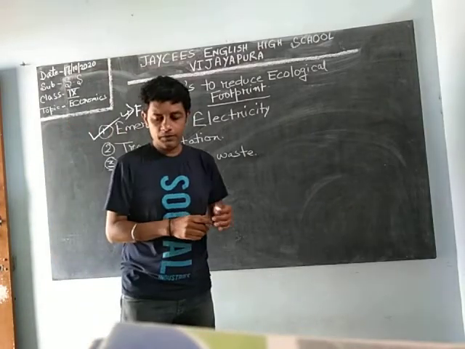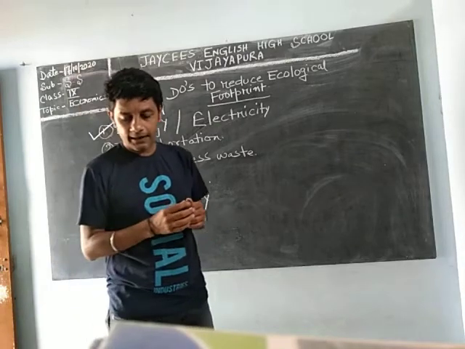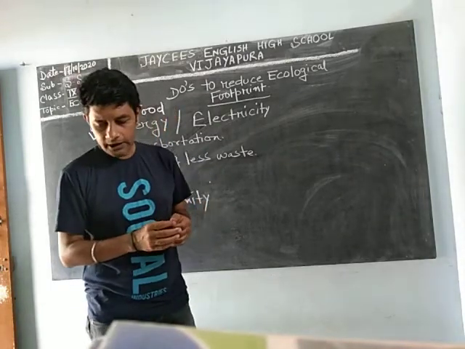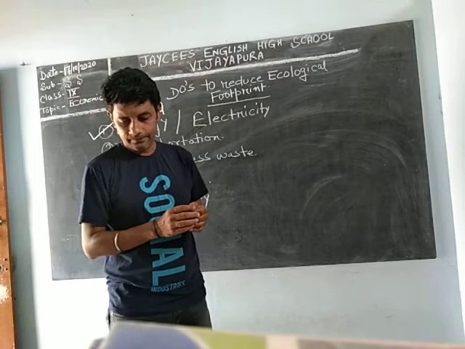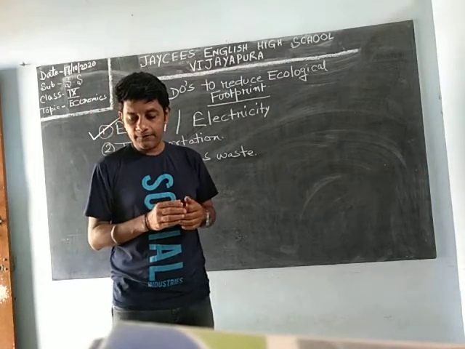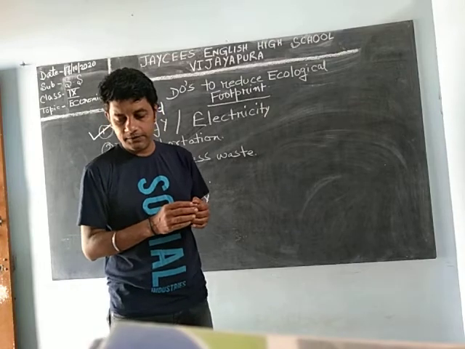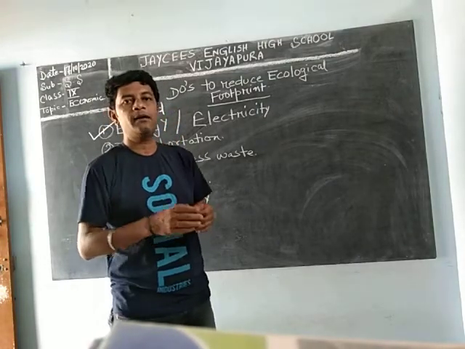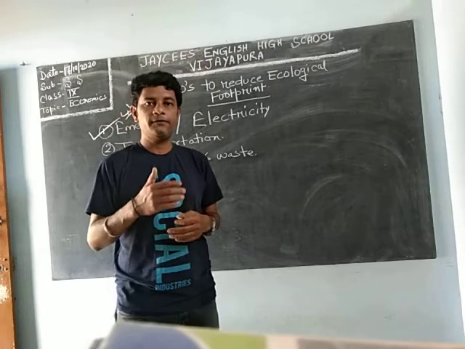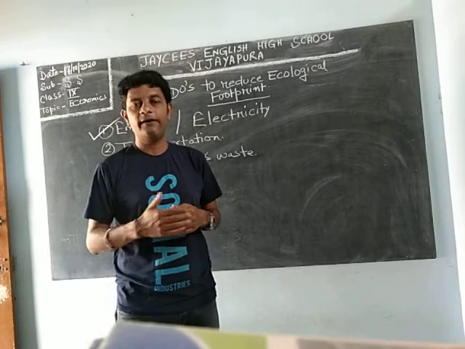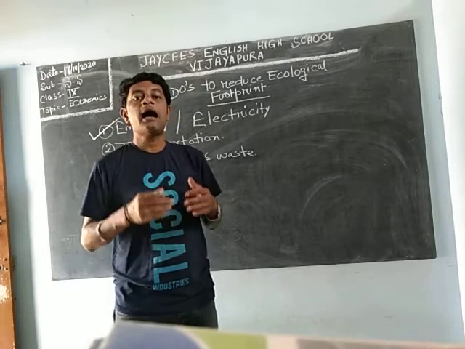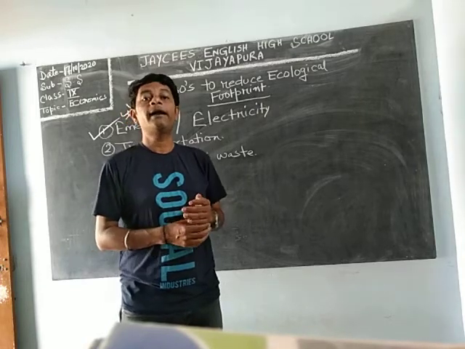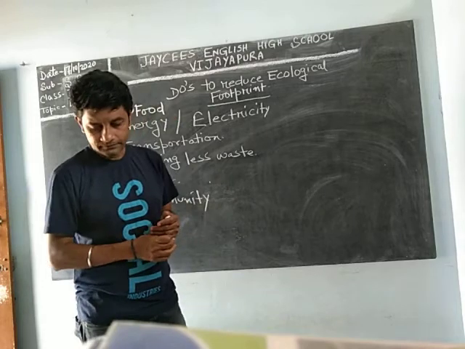So what should we do with the food? We should buy organic food. We should not go for synthetic food, or local grown produce. Next is encourage kitchen garden. It will reduce cost, packing, fertilizer. If you have a small garden where you can cultivate your vegetables, it is not harmful for health also, and you can reduce your cost also.